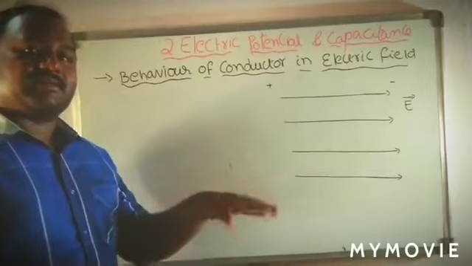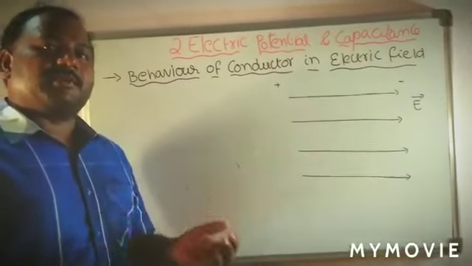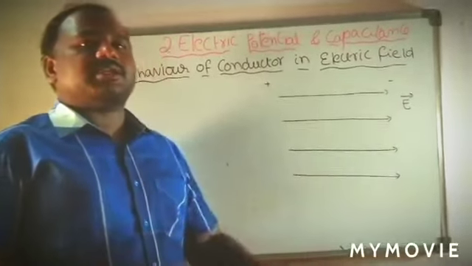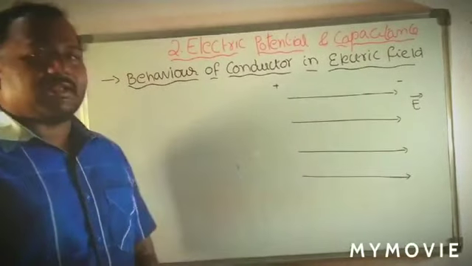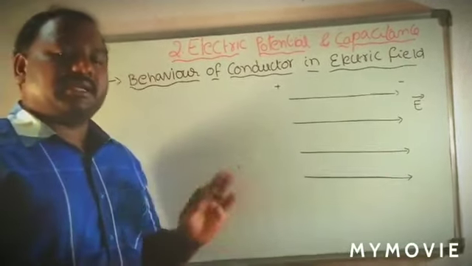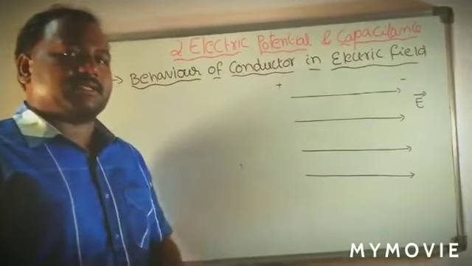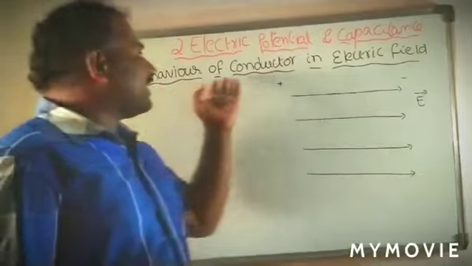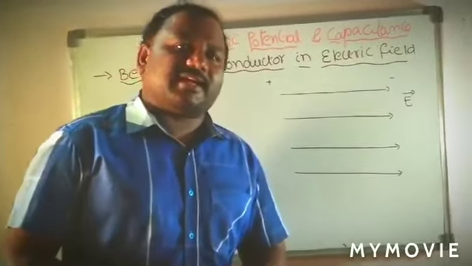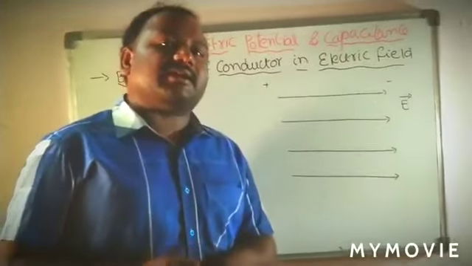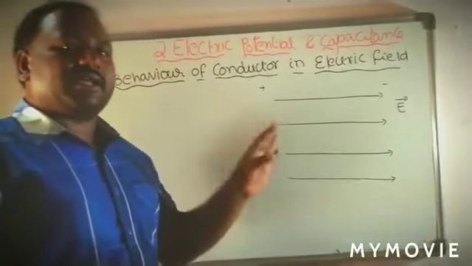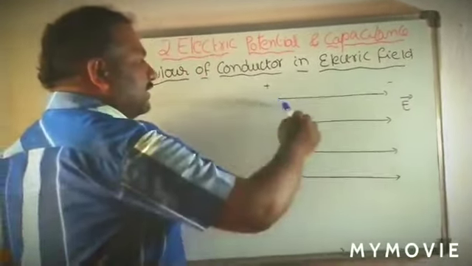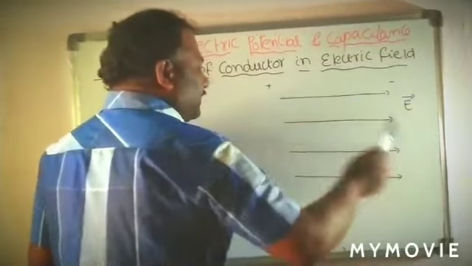Now, what happens when a conductor is placed in an electric field, and what happens when an insulator is placed in an electric field? After that, by the combination of those, how can a capacitor be formed, how can it store energy, and what is the value of the capacitor? For that, we are going to study the behavior of a conductor in an electric field. When a conductor is placed in an electric field, what behavior are we going to observe? See here, this is a uniform electric field I consider.